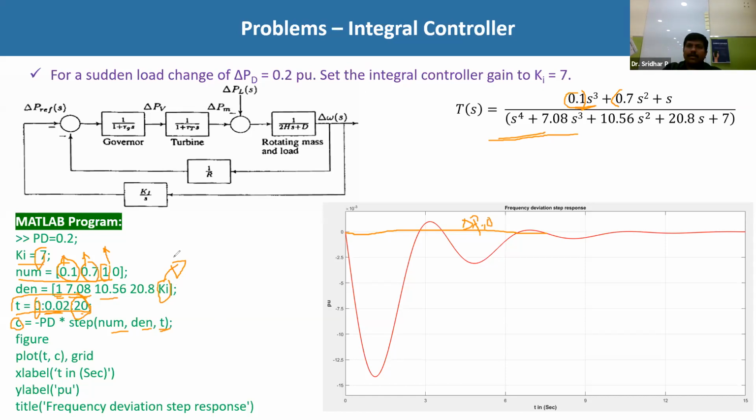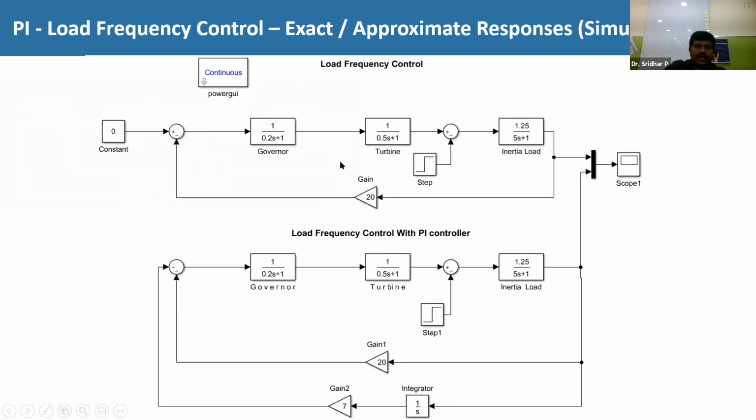And next I have given the Simulink model also. So this is the Simulink model. The first Simulink model is without the PI controller. This is the governor model. This is the turbine model. And this is the inertial load, that is, the generator load modeling. In different books it is sometimes called inertial load, or sometimes it is called the power system.